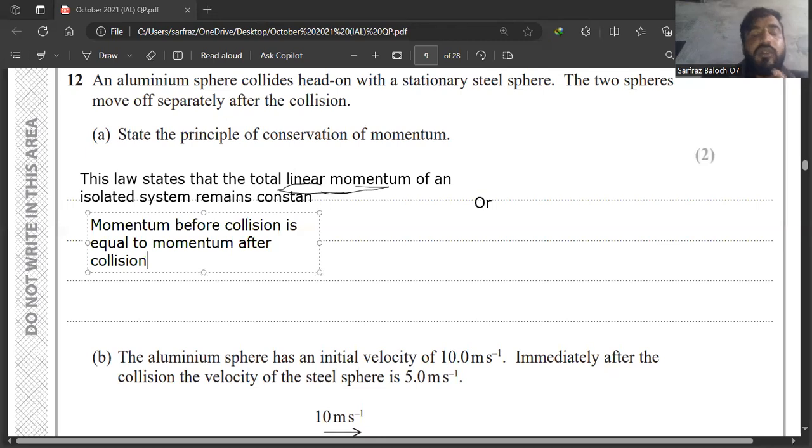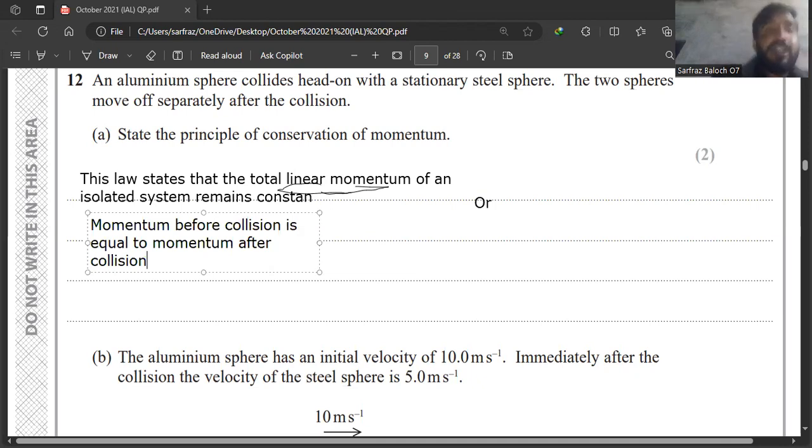Now let me explain. We have two or three bodies, and when these bodies collide with each other, before colliding they have a momentum, and we will collect all these momenta before collision. But after these bodies collide, their velocities change, their mass remains the same, but their velocity changes. So their total momentum after collision also changes. So this law states that the total momentum before collision and after collision remains the same, or in other words, the total linear momentum of an isolated system remains constant.